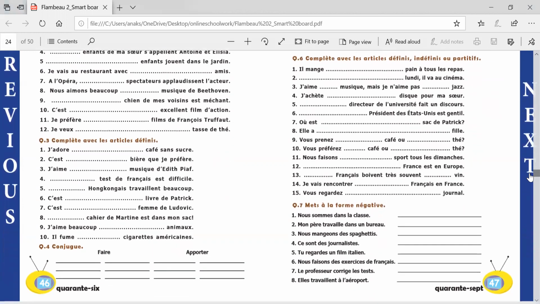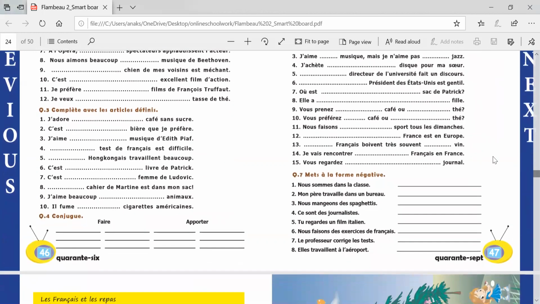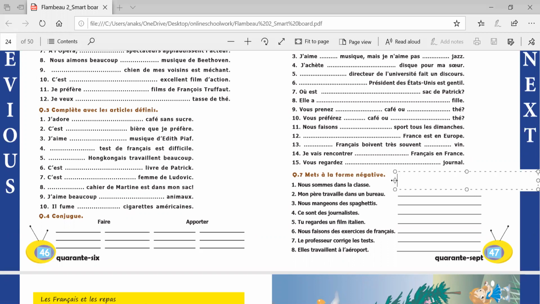Now, let's move on to question number 7. Met à la forme négative. Now, you have to make the sentences negative. We have already done one activity related to this. So, I'll be doing this with you right now. Nous sommes dans la classe. We are in the class. Nous ne sommes pas dans la classe. You can please continue. I don't have much space here.